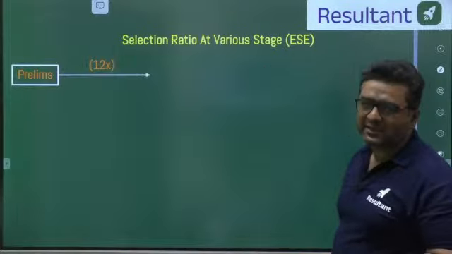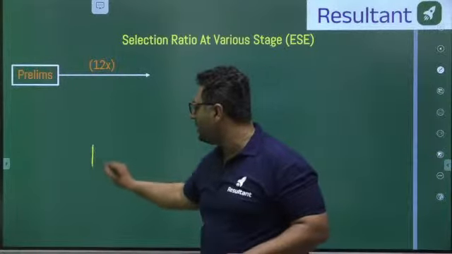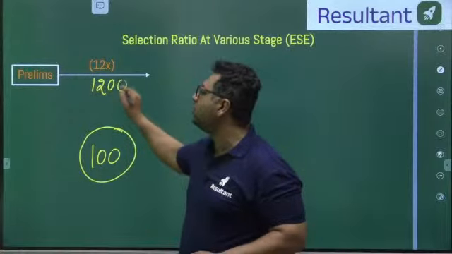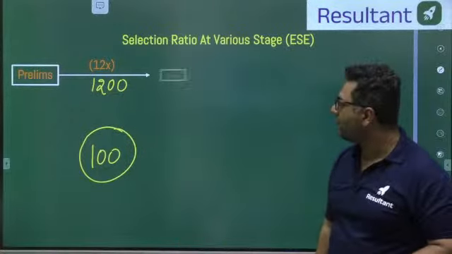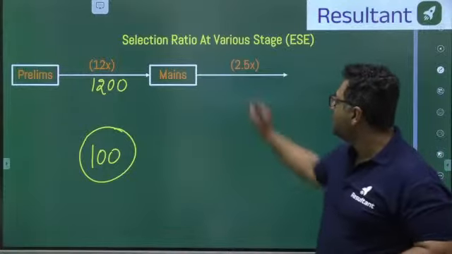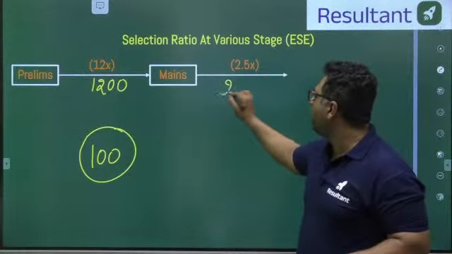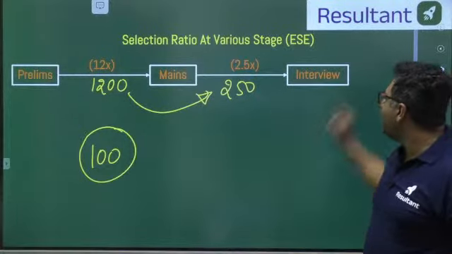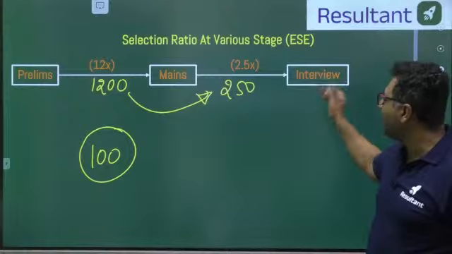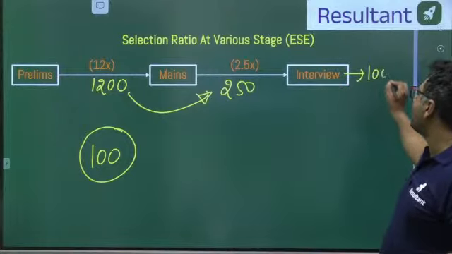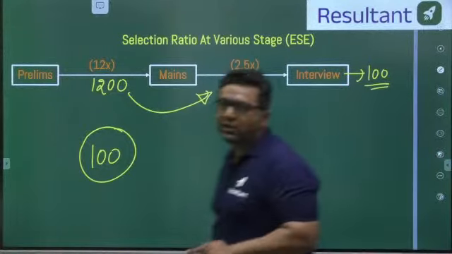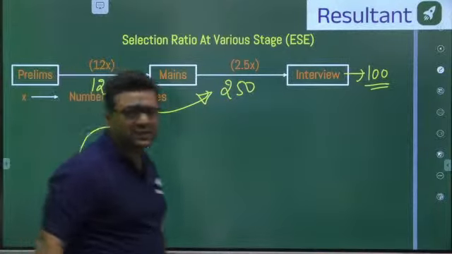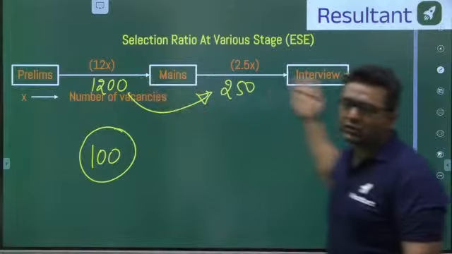Selection ratio at various stages is, after prelims, let us say if 100 seats are there, then for 100 seats, 1200 students are going to be shortlisted from the prelims paper. After that, when you appear for the mains, 2.5 times, meaning 250 students, will be considered out of these 1200 after mains. Then they will go for the interview, and final selection will be for 100 students. So this is the selection ratio for engineering services. I feel everybody is clear about this selection ratio. So if the number of vacancies is 100, this is going to be the ratio.